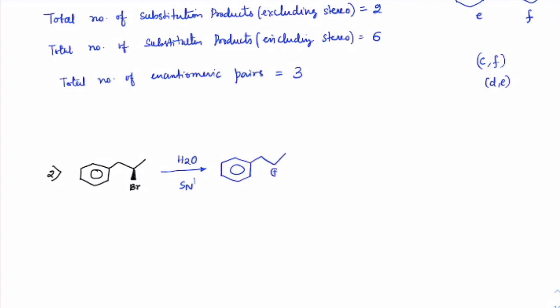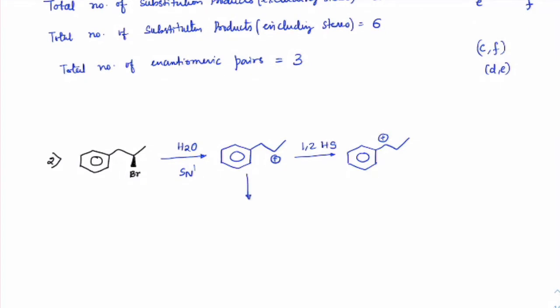First, a carbocation is formed here. Then we know that it will go for 1,2 hydride shift. The carbocation will shift here. This H2O can give OH here with this being a chiral center.